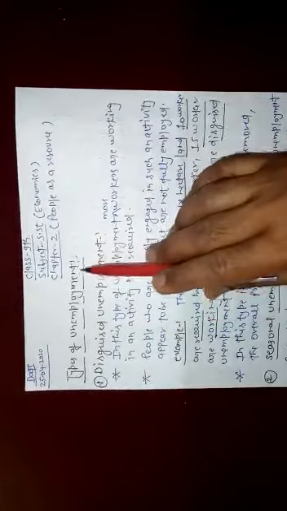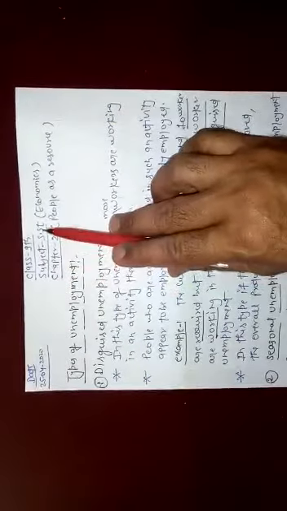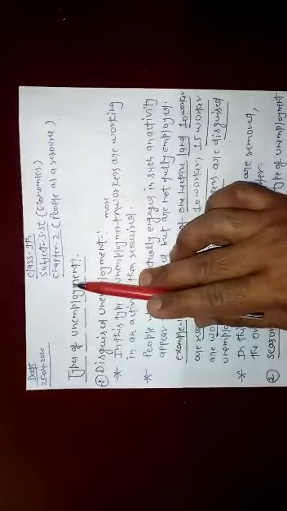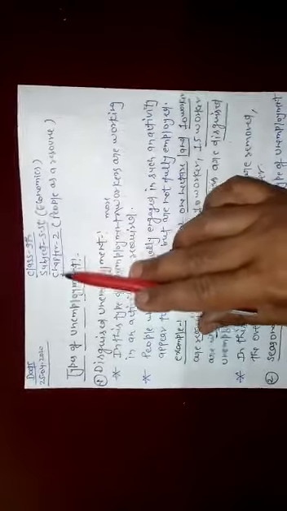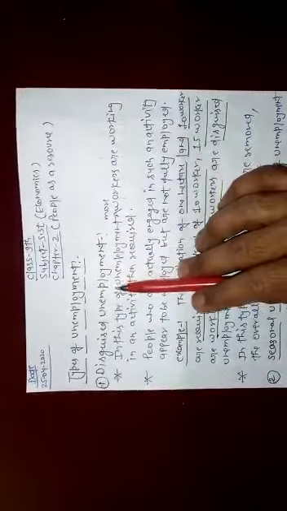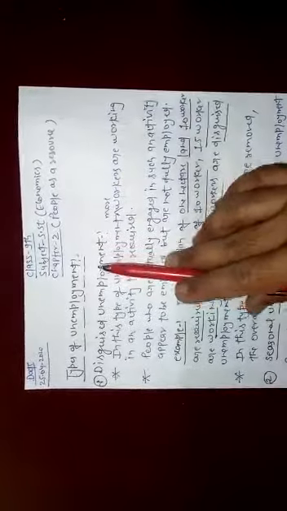Today we will discuss Class 9 SST Economics, Chapter 2, People as a Resource. Here we will see the types of unemployment. First is disguised unemployment. Disguised unemployment is basically hidden unemployment, which is not easily seen.